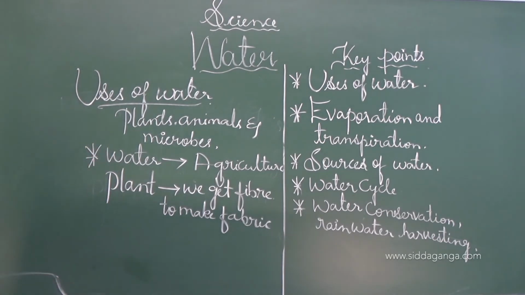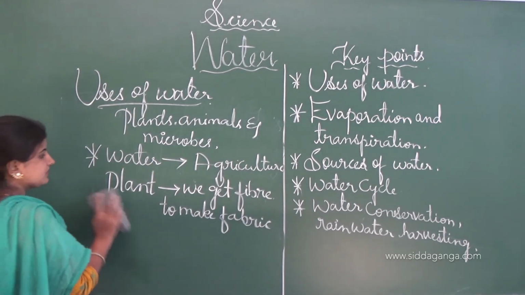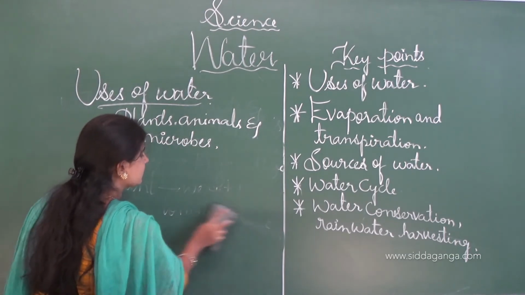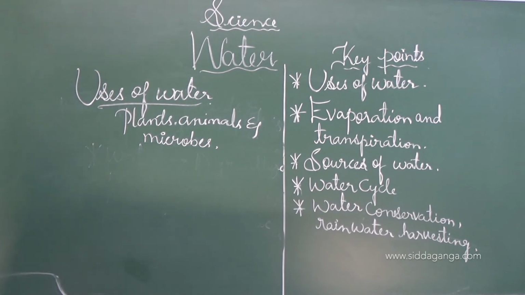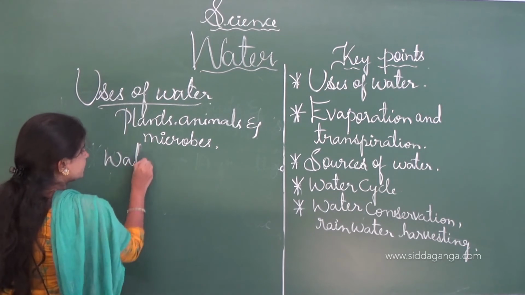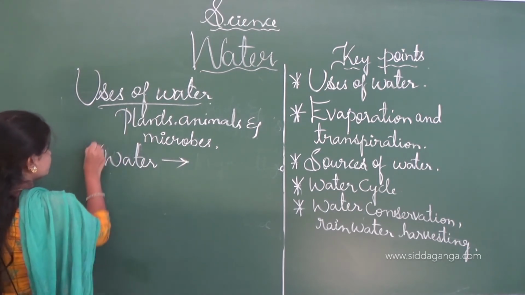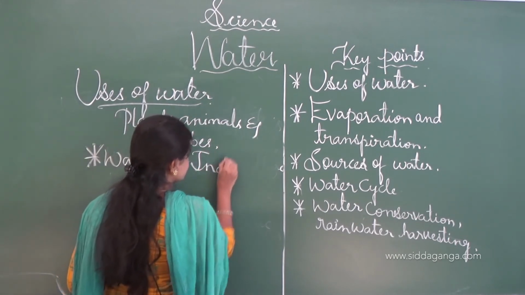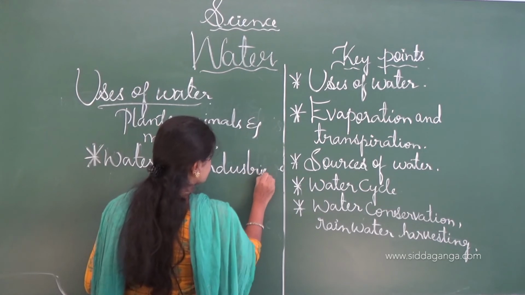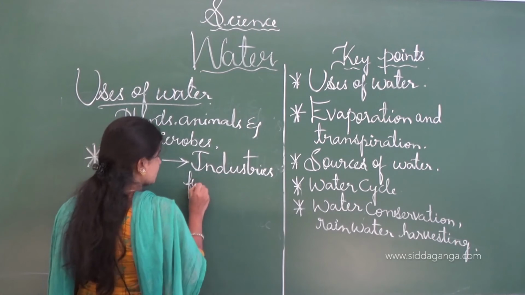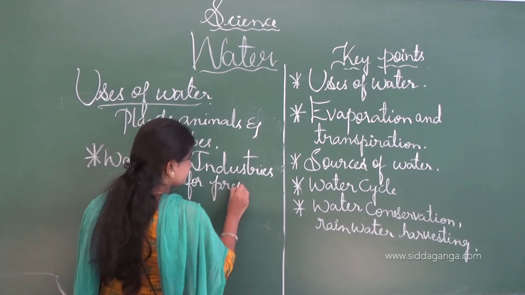And also water is used for industry. See, besides these uses, water is also used for industry purpose for preparing many things. Water is also used in industries for preparing many things.